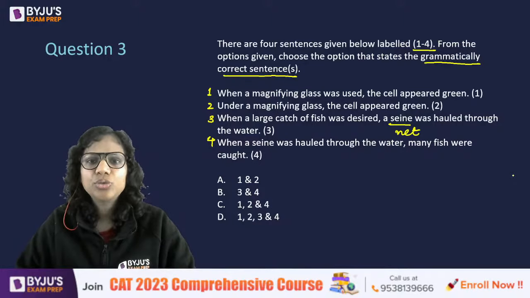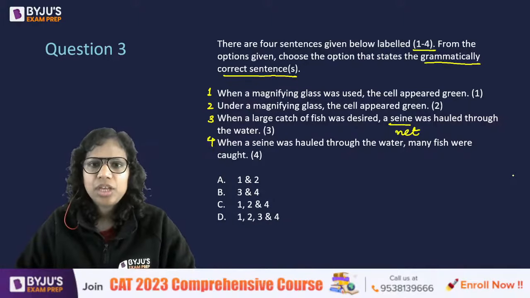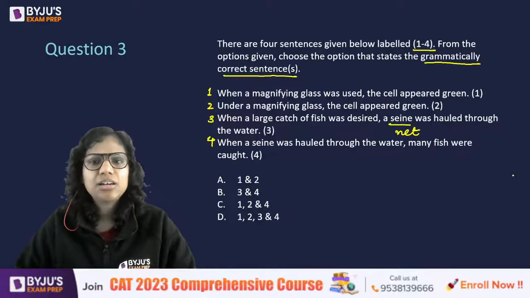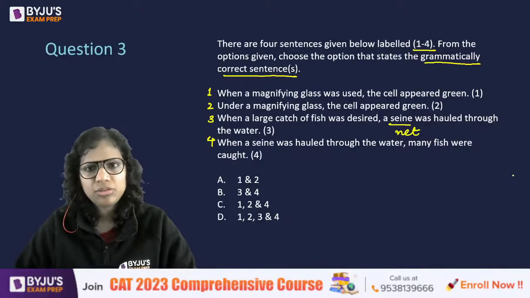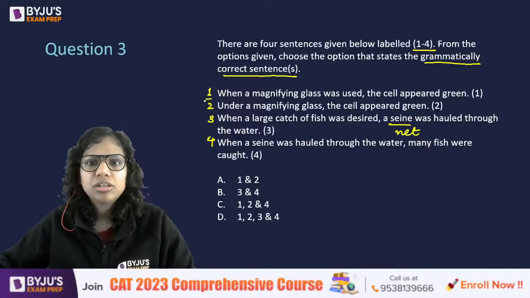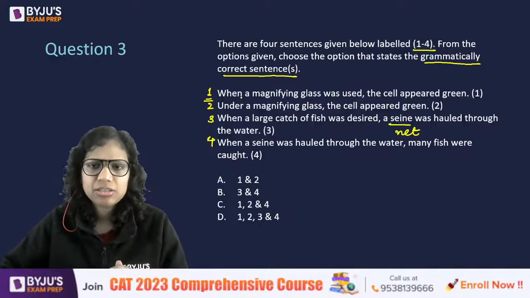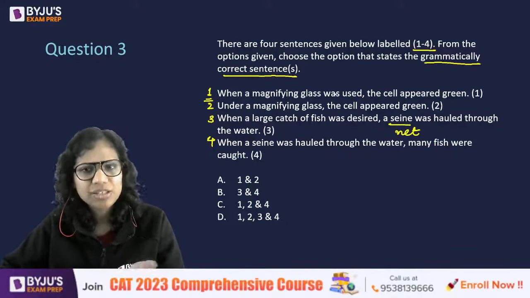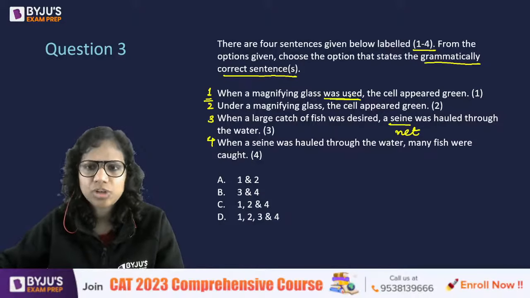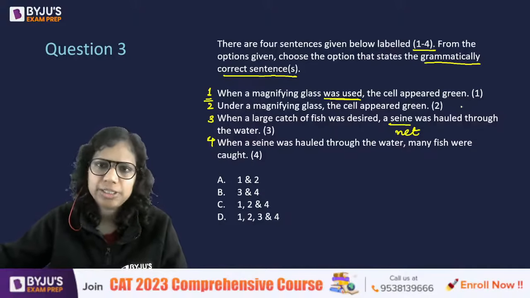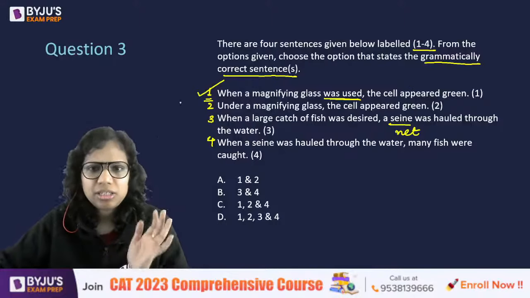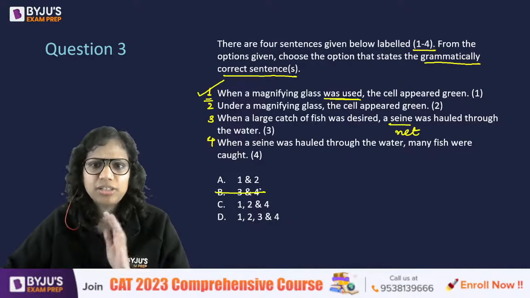So 1 and 2, do they have any error? One says when a magnifying glass was used, the cell appeared green. Okay. So it is a passive construction. However, it is grammatically correct, right? When a magnifying glass was used, in the passive voice, the cell appeared green. Okay, so correct, no error here. That's why B is rejected.